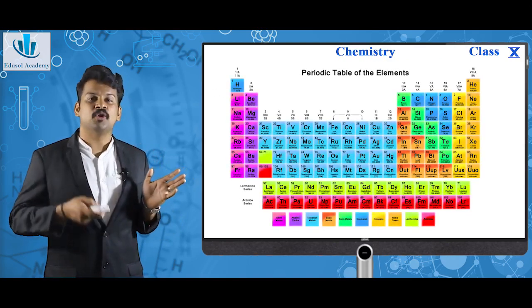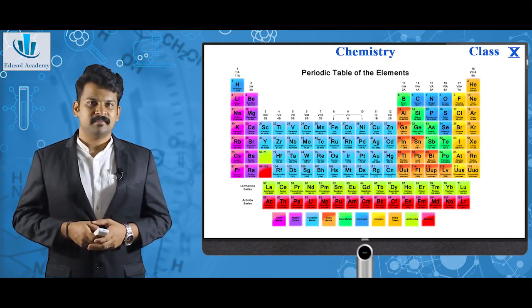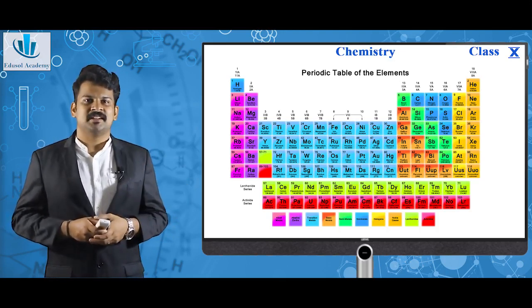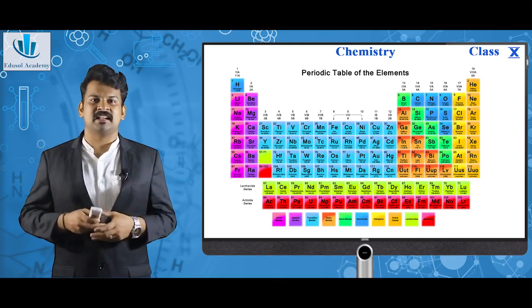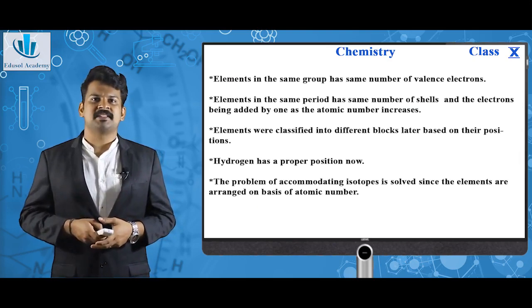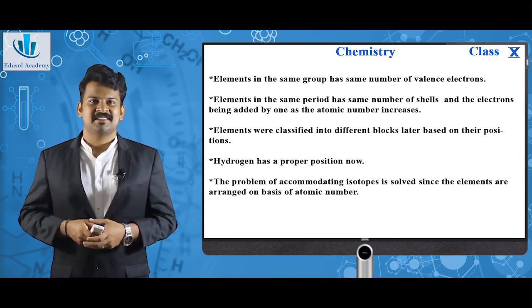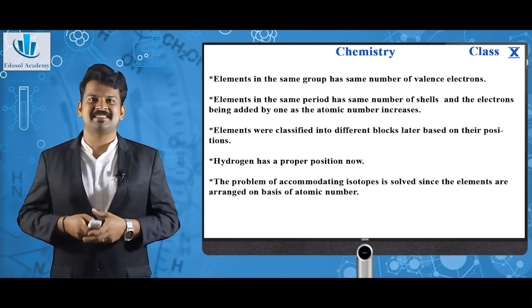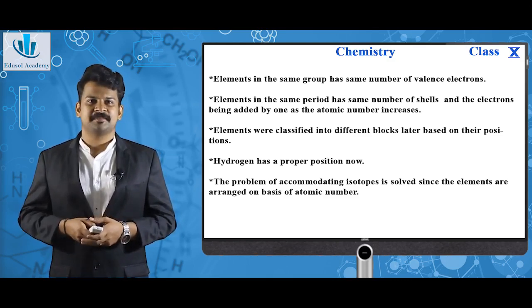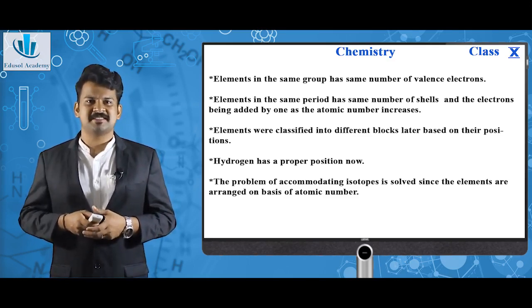As you can see in your textbook and here, this is the modern periodic table of elements. This many elements are here. We have different categories and different blocks, and elements are very well classified. Elements in the same group have the same valence electrons, the same number of electrons. Elements in the same period have the same number of shells, and electrons are added one by one as the atomic number increases. Elements were classified into different blocks based on their positions.